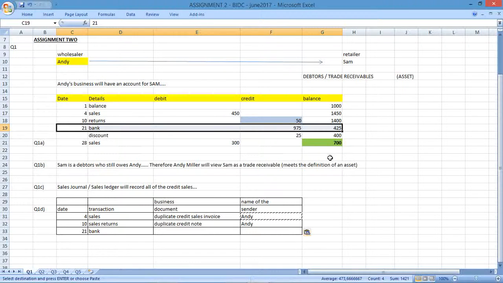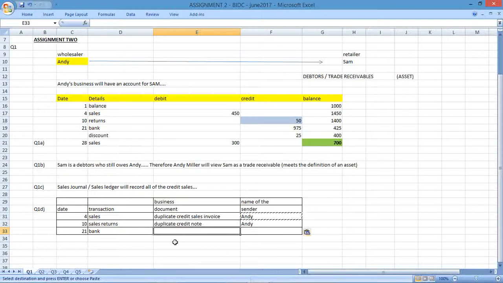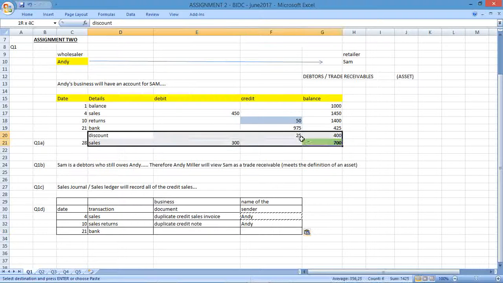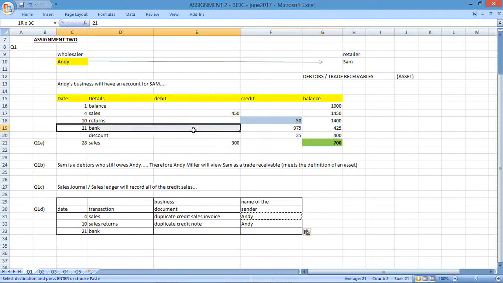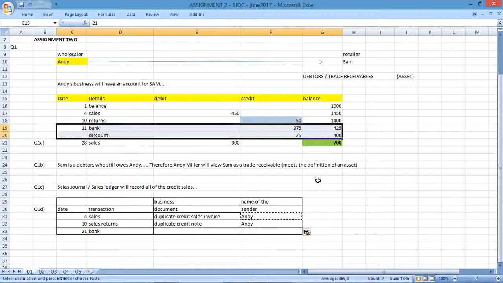We don't know what actually happened here. Did Sam come to the business and pay cash? If Sam paid cash to Andy, Andy would then be issuing a receipt for that particular payment. And there's also a discount applicable here. So looking at the information given in the question, if this was an EFT, so a direct transfer from Sam's account to Andy, well, Sam wouldn't have known of a possible discount unless he knew the terms and conditions of the contract.